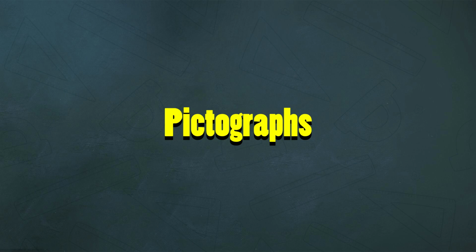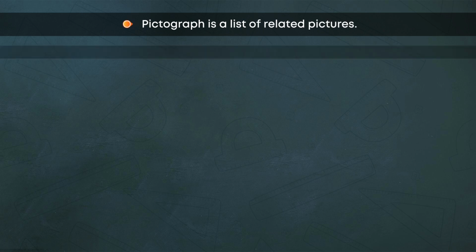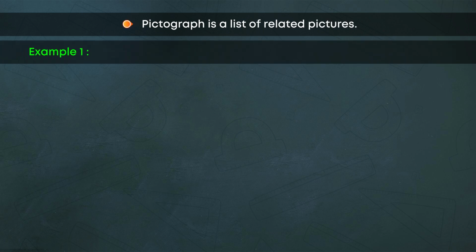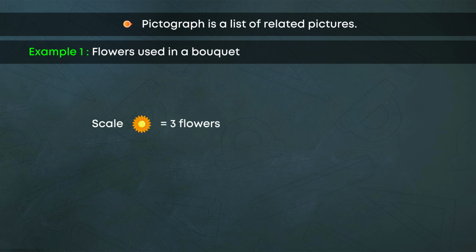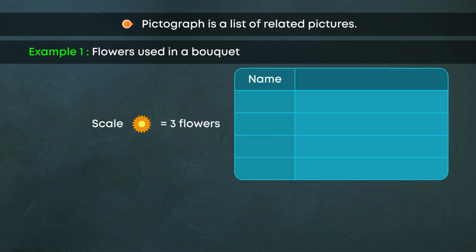Pictographs. A pictograph is a list of related pictures. Example 1. Flowers used in a bouquet. Scale: 1 flower is equal to 3 flowers. Name. Number of flowers used. Riddhi, 3 flowers.